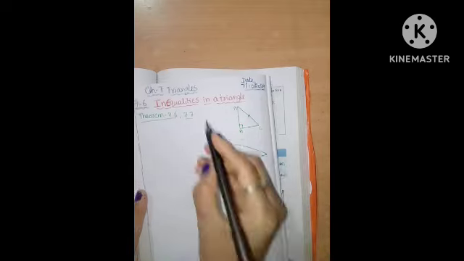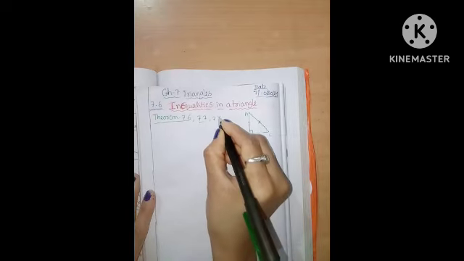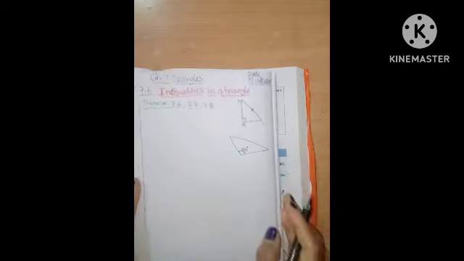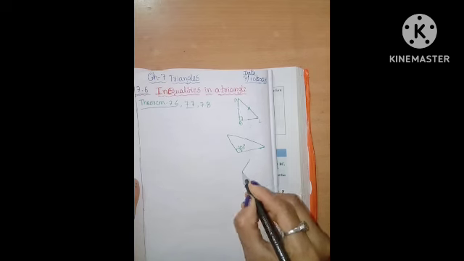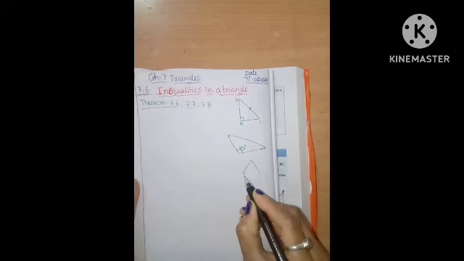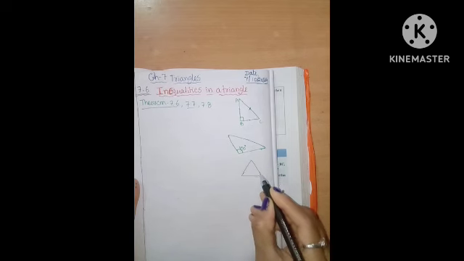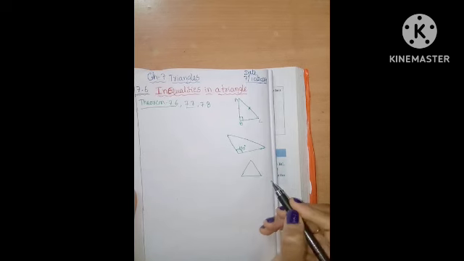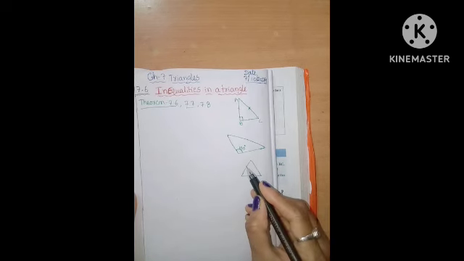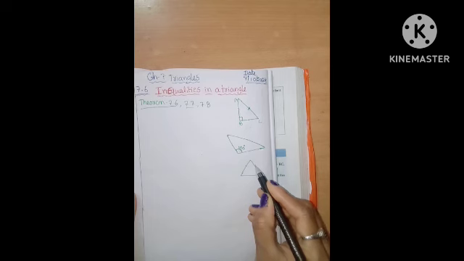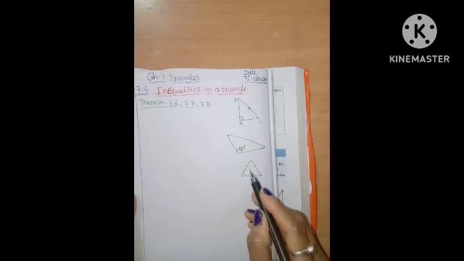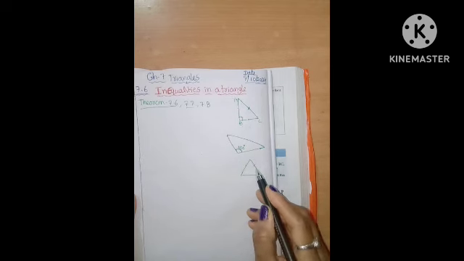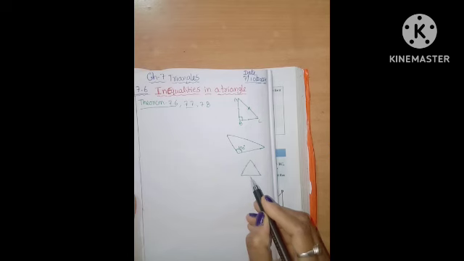And next, what is the 7.8 theorem? One triangle is given. The sum of the two sides is greater than the third side.